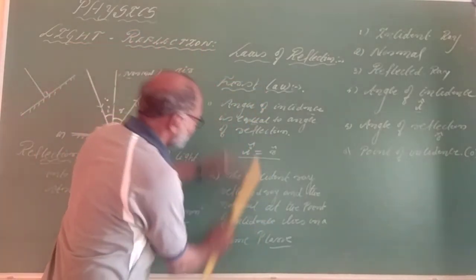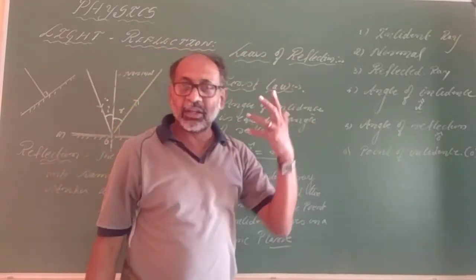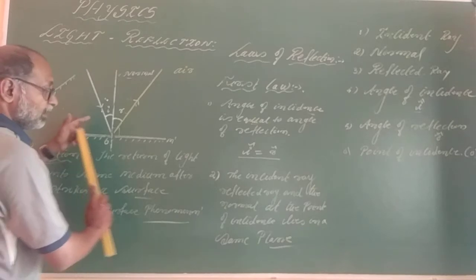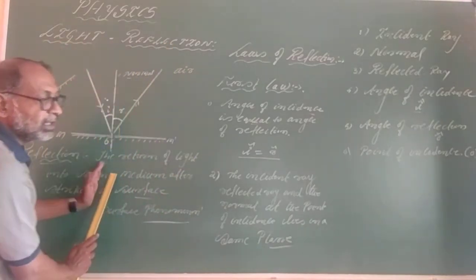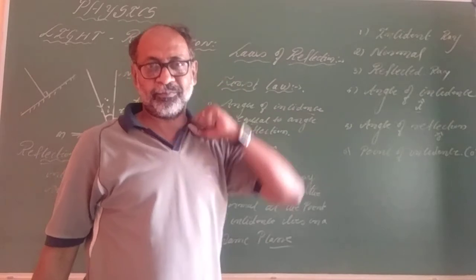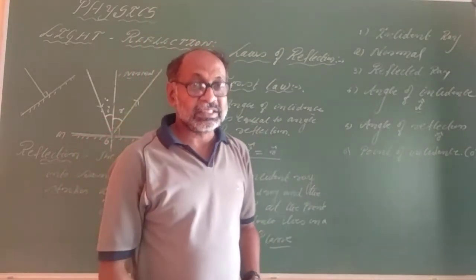And there are two laws. First law: angle of incidence is equal to angle of reflection. The second law: the incident ray, the reflected ray, and the normal at the point of incidence lie on the same plane. So this is what we termed as the second law of reflection.